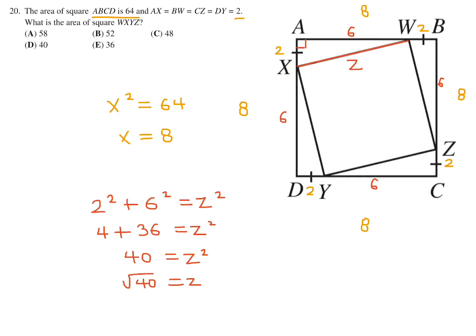Now, how do you figure out the area of the square? The length of one side is Z, so its area would be Z squared. Very similar to what I did there. And Z squared, we just figured out, was 40. So there you go. Number 20, the answer is D.